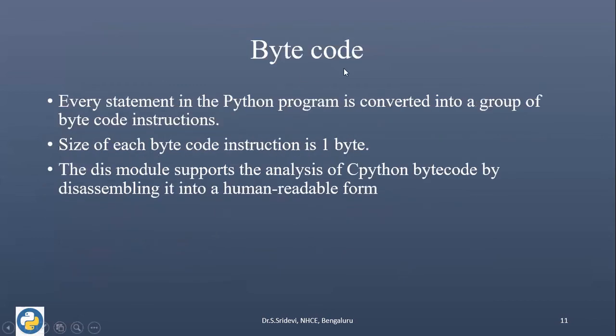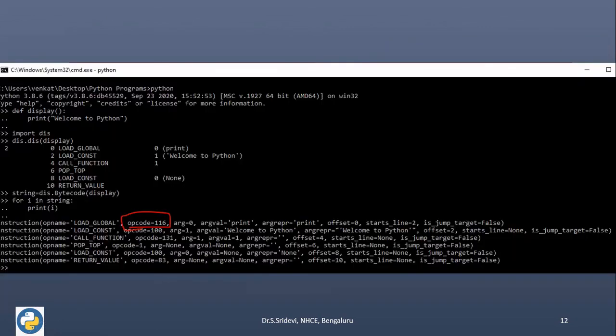Now let us understand what bytecode is. Every statement in a Python program is converted into a group of bytecode instructions. The size of each bytecode instruction is 1 byte. That's why it is known as bytecode. And in Python, we have something called the dis module, which helps us analyze the CPython bytecode by disassembling it into a human readable format.